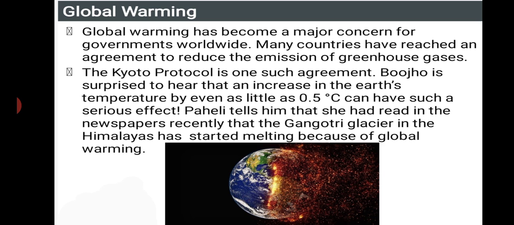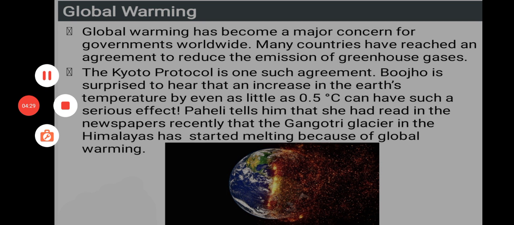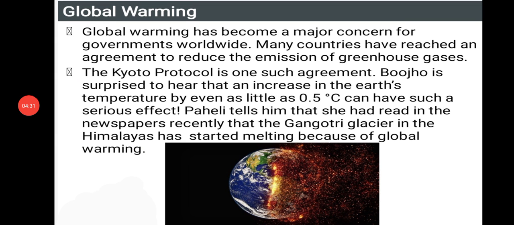Global warming has become a major concern for governments worldwide, isn't it? Whatever the government, they are all mainly concerned with global warming. Many countries have reached an agreement to reduce the emission of greenhouse gases. That is why nowadays many governments say not to use leaded petrol, and instead of petrol and diesel, they recommend CNG, compressed natural gas, and LPG, liquefied petroleum gas.